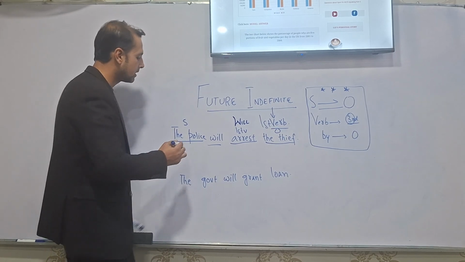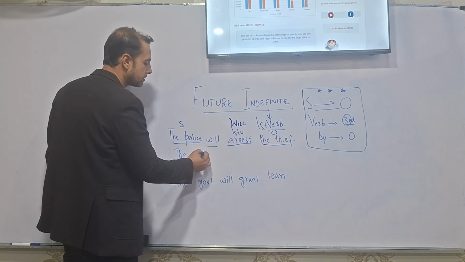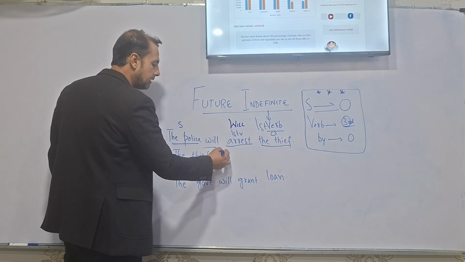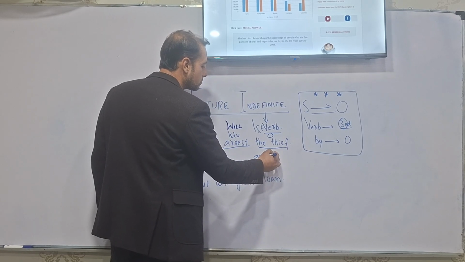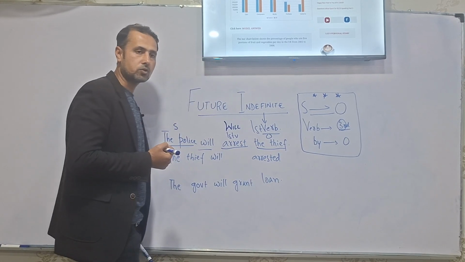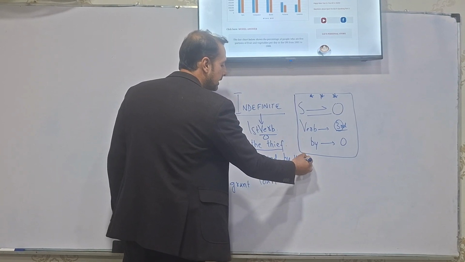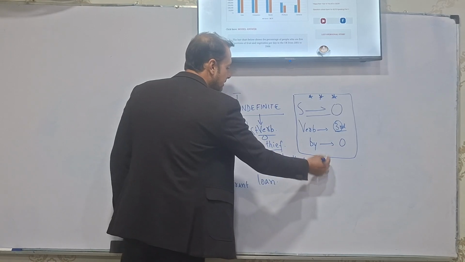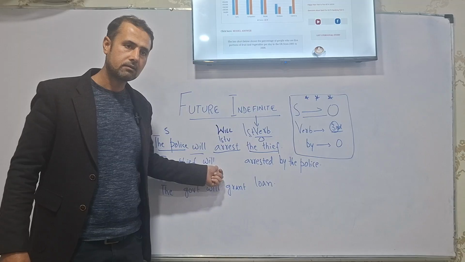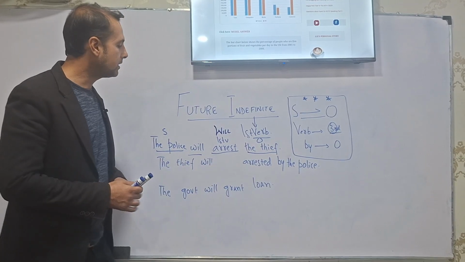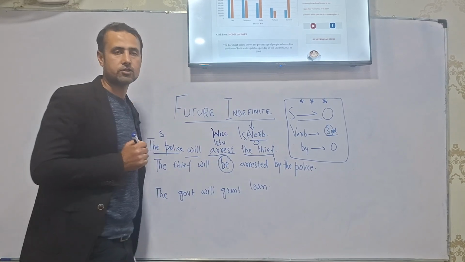What you need to do is, you're just going to bring the thief first. You will put will in its place, and the form of verb we need to change from first form to third form. Then, by whom? By the police. Now, do you think that grammatically, will arrested, is it possible? It's not possible. So, what we need to do is, we are going to bring here will be arrested.